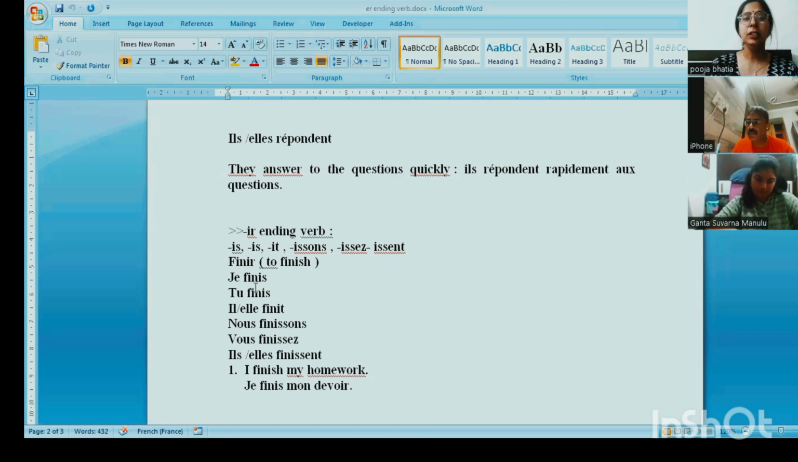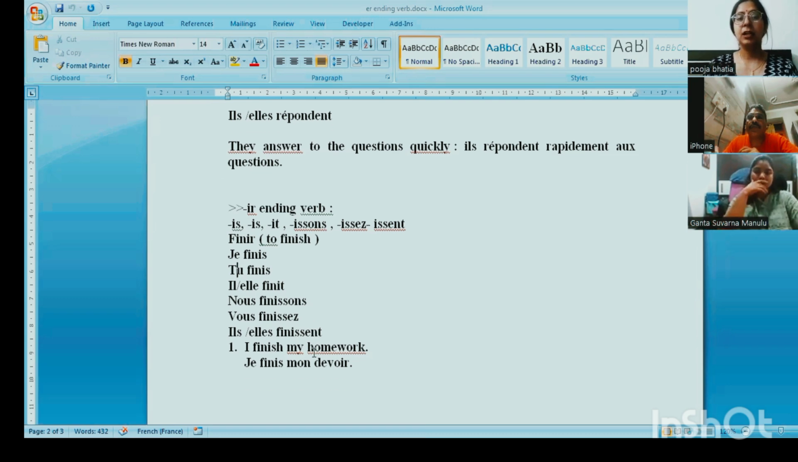It's je finis, tu finis, il elle finit, nous finissons, vous finissez, elles finissent. And if I look at the example, I finish my homework, je finis mon devoir. Homework is the devoir.